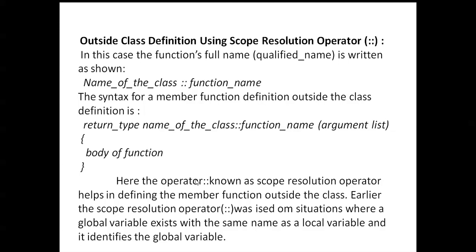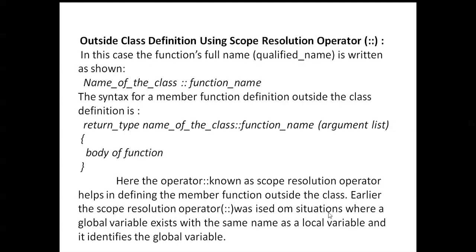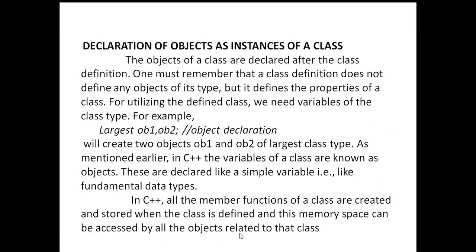The scope resolution operator helps in defining the member function outside the class. Earlier, the scope resolution operator was used in situations where a global variable exists with the same name as a local variable, to identify the global one.